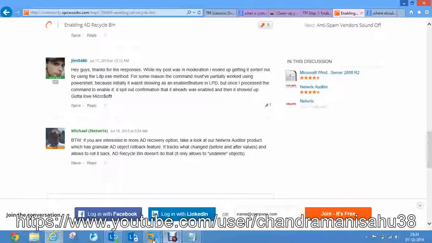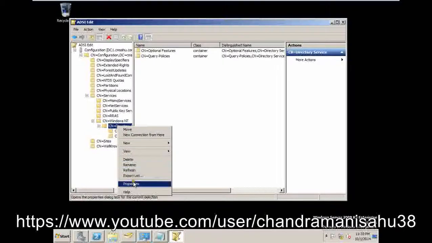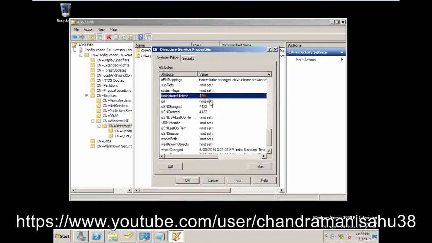So now I just refresh this one. Now it's coming. So if you right click and go to the properties, if you look over here, see the tombstone lifetime is 18 days, right? I hope it's enabled and now it's ready to perform this task, right?